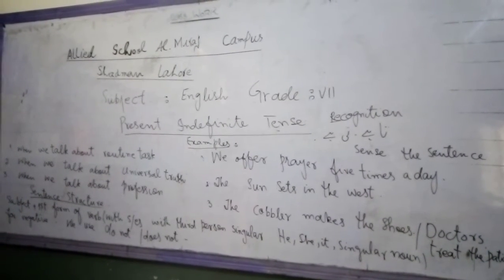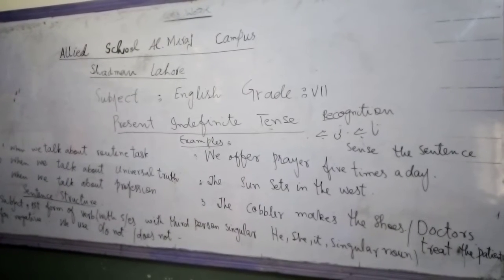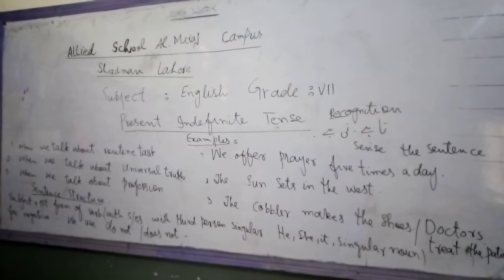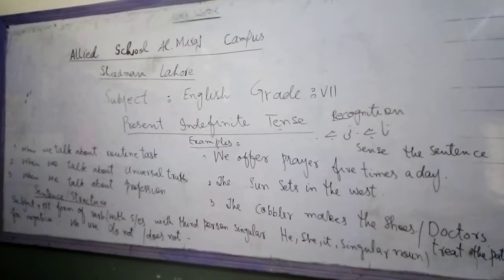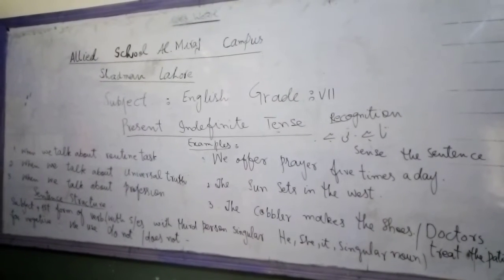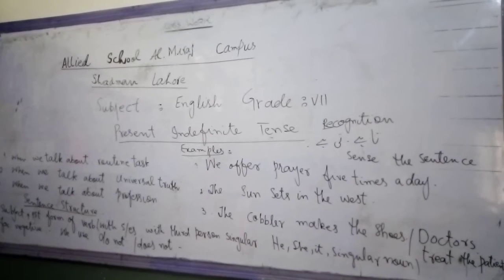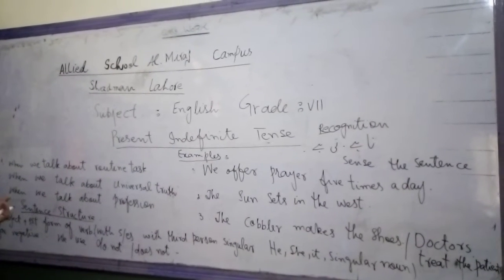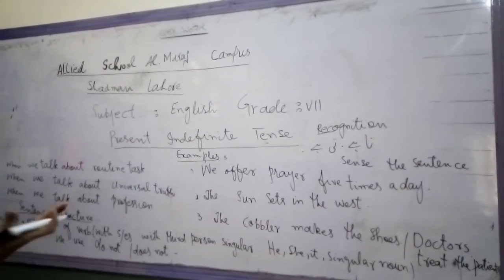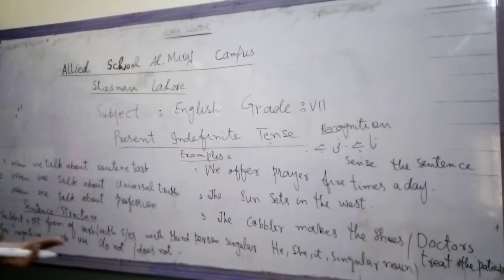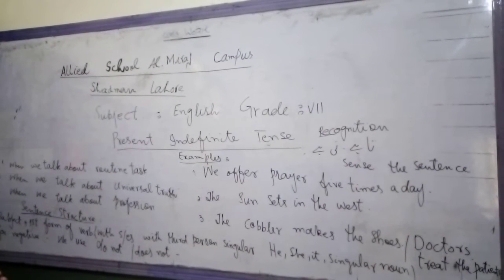Raj Campus, Sharma, Lahore. Today I am teaching grade 7 the present indefinite tense, and this is our first tense. Present indefinite tense means indefinite tense. Indefinite means unlimited and tense means time. It means we have been working from unlimited time.